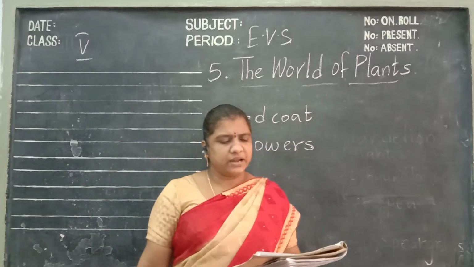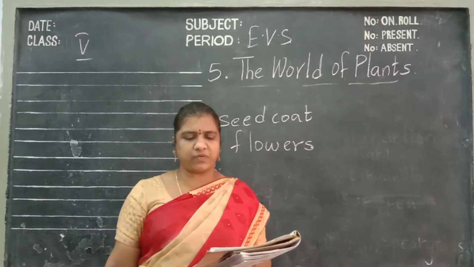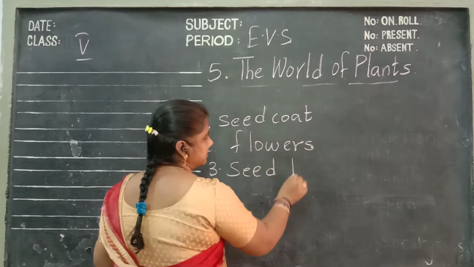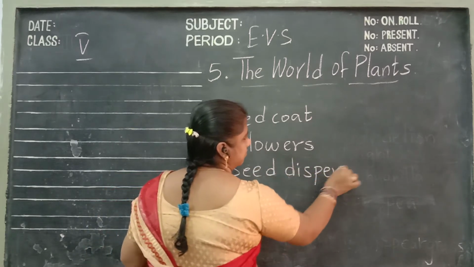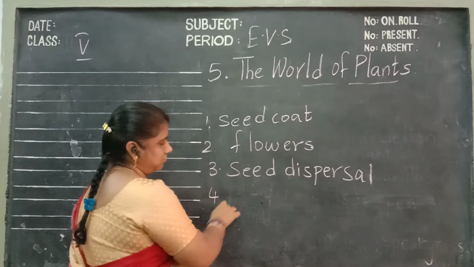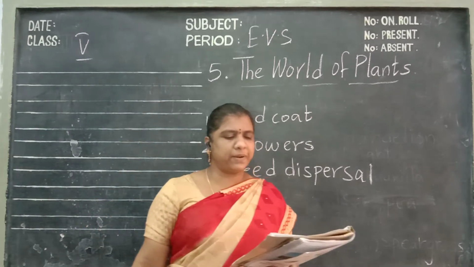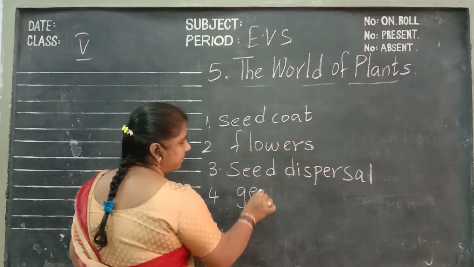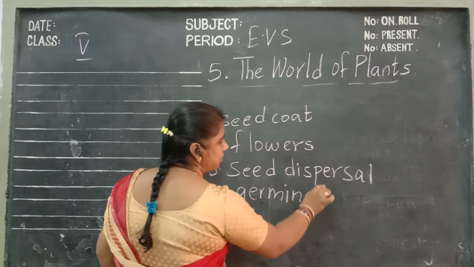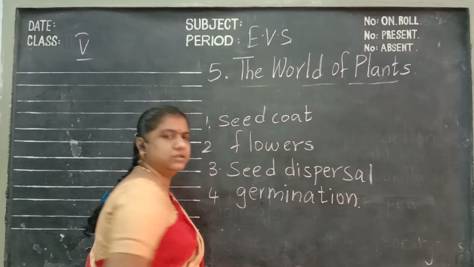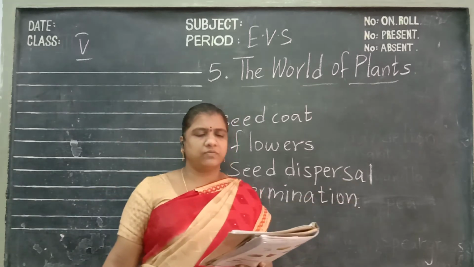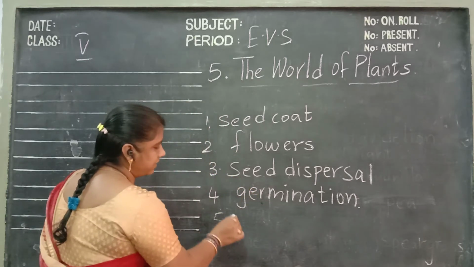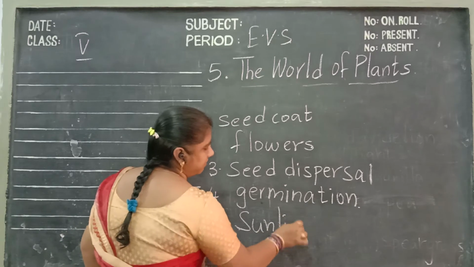Next one, children: seed dispersal means scattering of seeds away from the parent plant. Development of a seed into a new plant is called germination. And the fifth one: which gives warmth to the plant? The sunlight gives warmth to the plant.